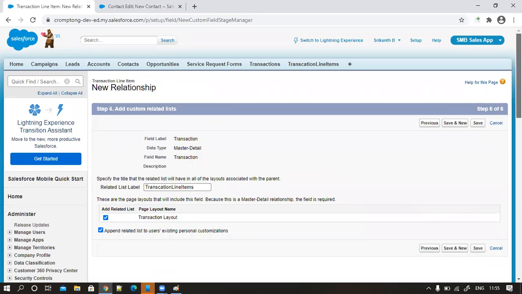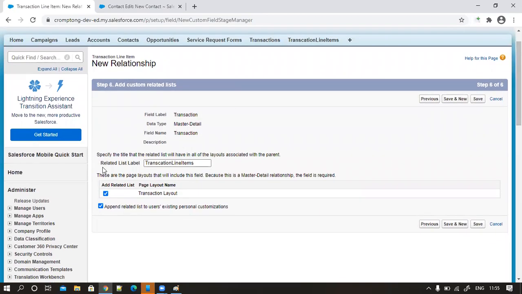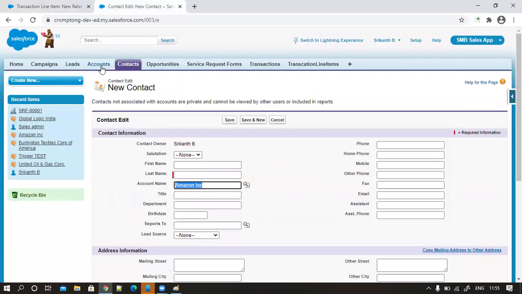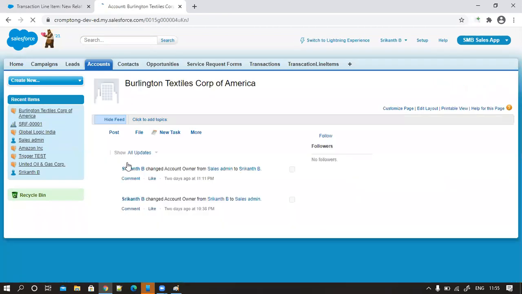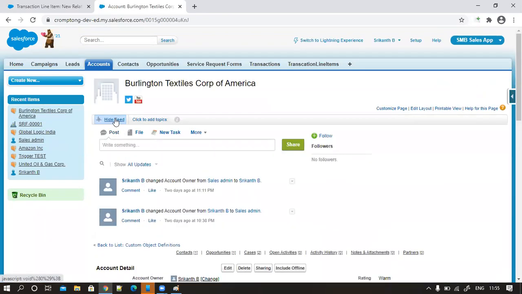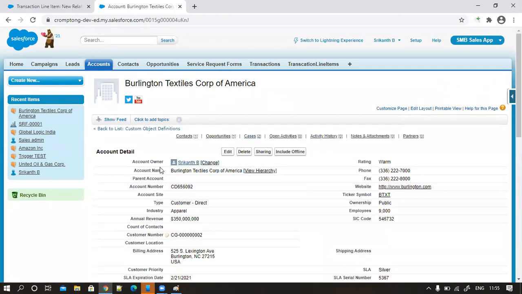Now this option is very interesting. What is this? Can you read it? Related list. Let us say, for example, as we know, account is a parent, contact is a child. When I open an account record, this is an account detail page.